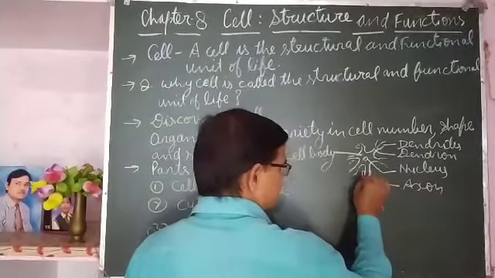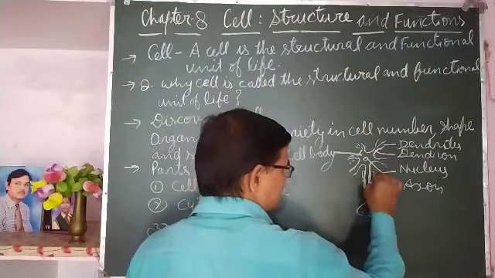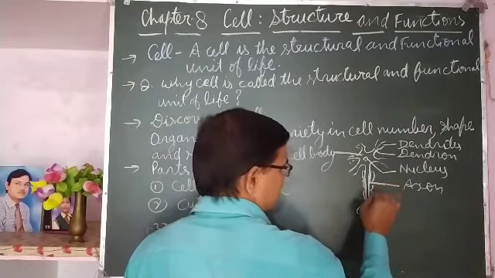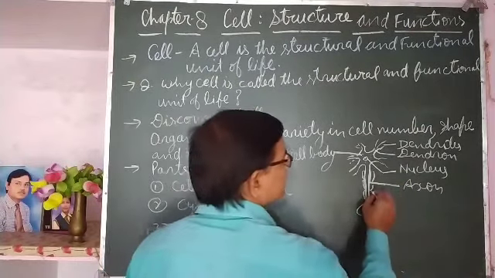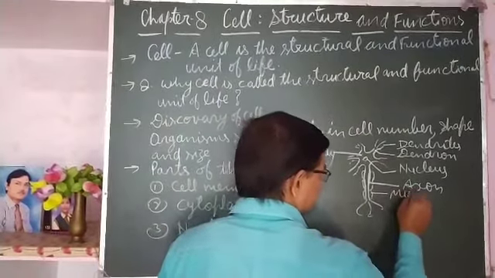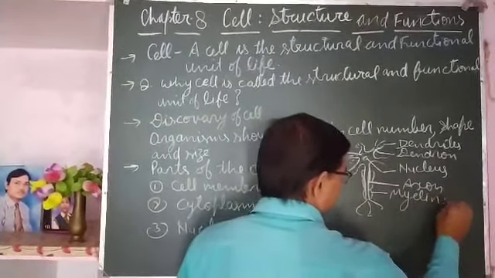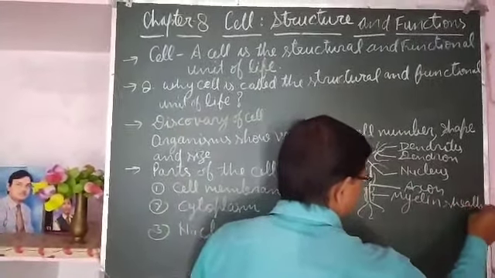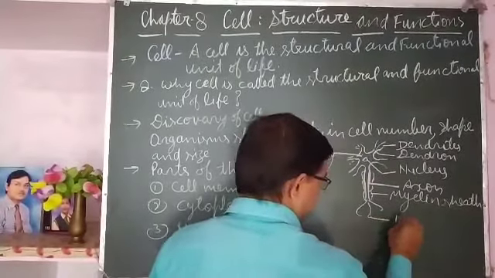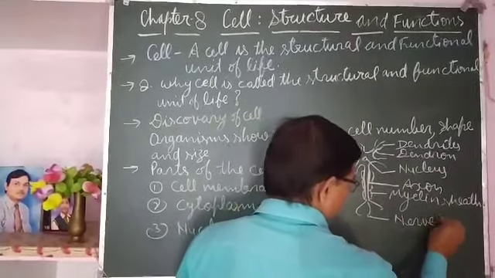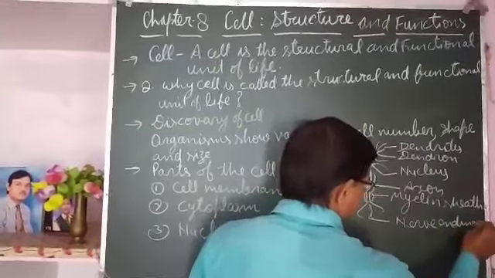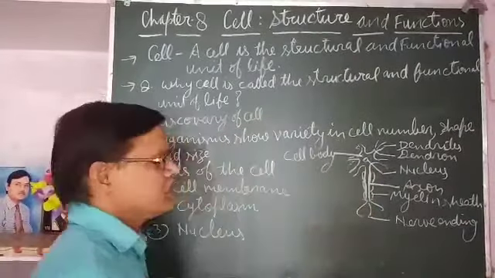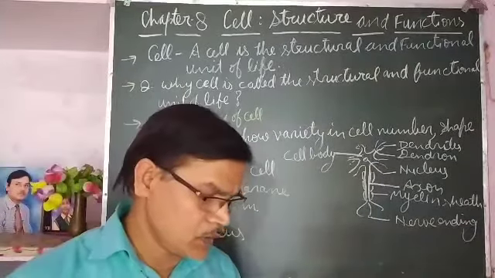Over this a covering is there for the protection of the axon, that is called the myelin sheath, and these are the nerve endings. So this is the structure of a nerve cell.